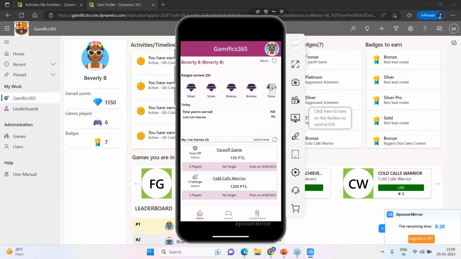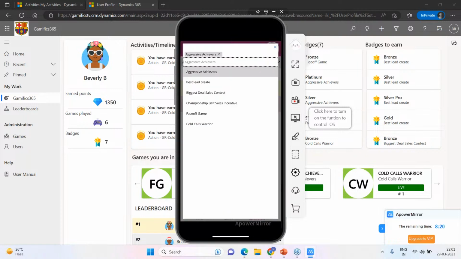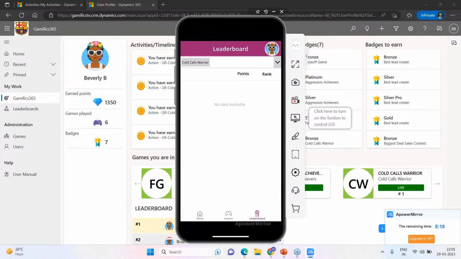And if I go back to the home screen, I have a tab which says leaderboard. I can find the information right here itself, where I am standing within all the different games. Now, going back to the web portal might not be an easy task from a sales point of view. I can vouch for that because I have to do a lot of email activities. I have to catch up with many of my prospects. I have to conduct webinars. So I might just not have time to come back and look at the web portal.